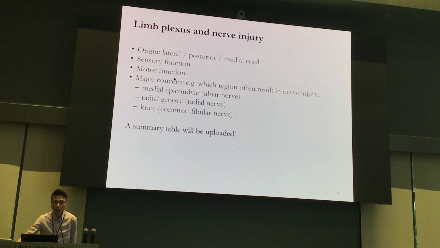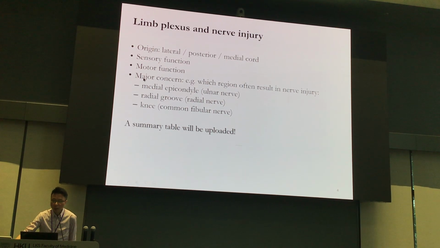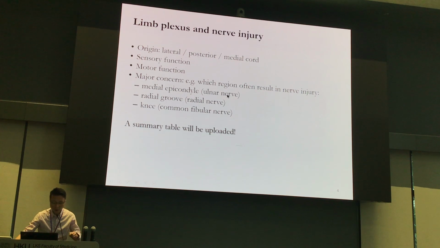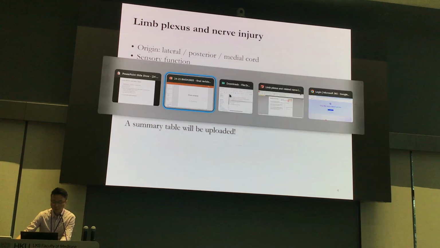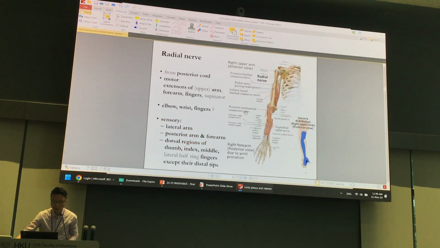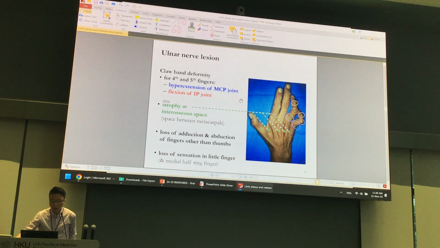And moreover, what about the major concerns? Such as here, if the posterior elbow, such as the medial epicondyle, is damaged, then the ulnar nerve will be damaged, and then all the nerve responsible for sensory function and motor function will be gone. Such as what you can see in your lectures, right here, this is what happens in ulnar nerve injury.